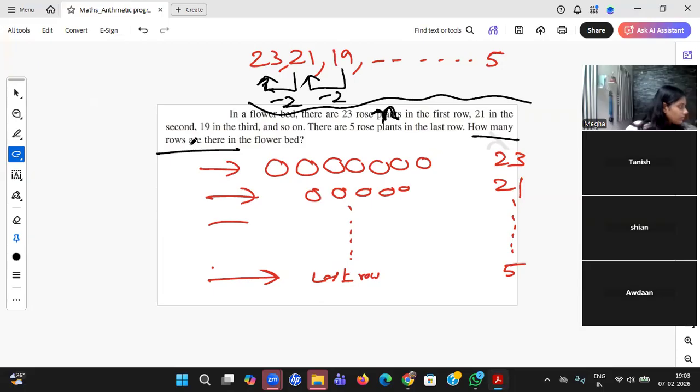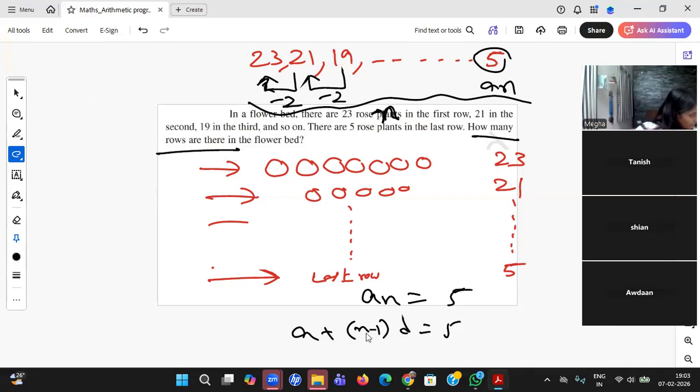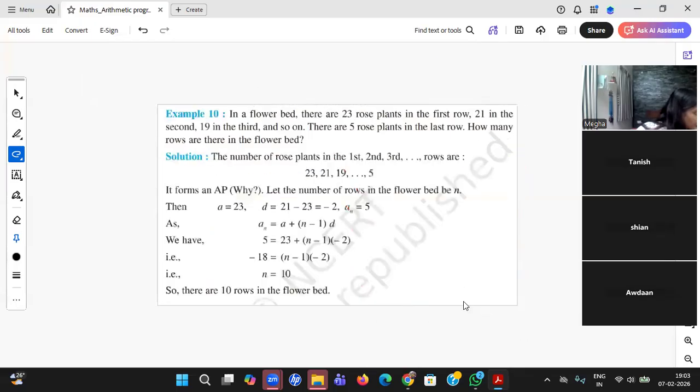Now he's asking for n. Student, you already have a of n. Can't you find n? You can very well find n, and some students already got it. Yes, Rujita and Maya, right answer. So a of n equals 5, a plus (n minus 1) into d equals 5. What is a? 23. What is d? Minus 2. Only one unknown. You can very well find it, and the value of n is 10.